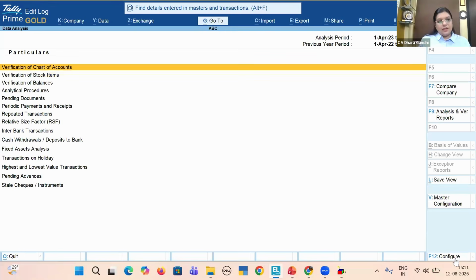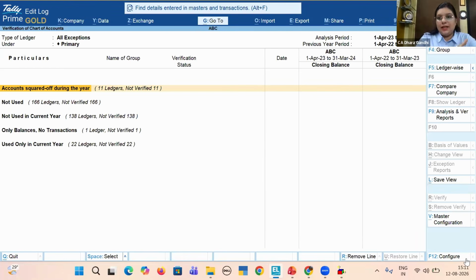So this is the preliminary verification, verification of chart of accounts. If you want to see specific item wise, you can see. If you want to see the entire ledger wise list, you can do configuration. You can save this report for one client. You can save this report in the same format for all the clients available in your PC. So it is very beneficial.